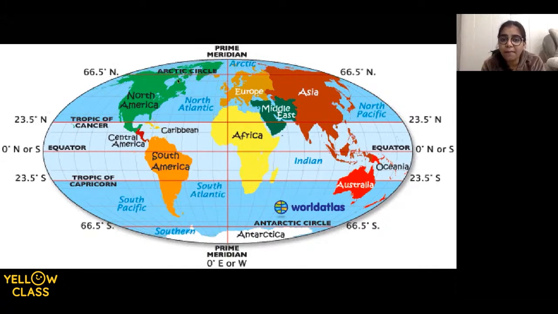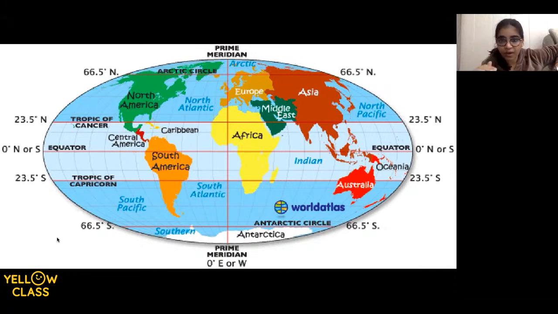And then we go up. Can we see the Arctic Circle? So what is the value of the Arctic and the Antarctic? It is 66.5 degrees. But if you talk about Arctic, you will add a north. And if you talk about Antarctic, you will add a south. Is it clear, everyone? I repeat it and make it very simple for you.